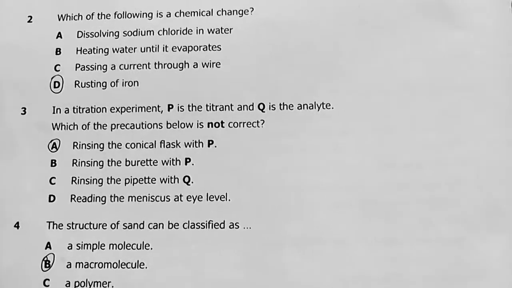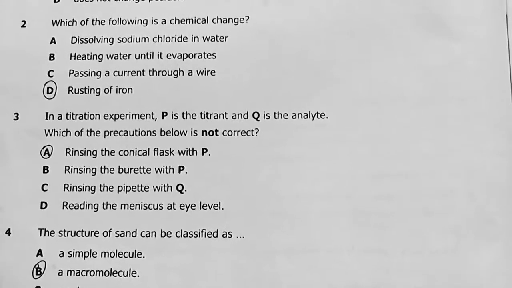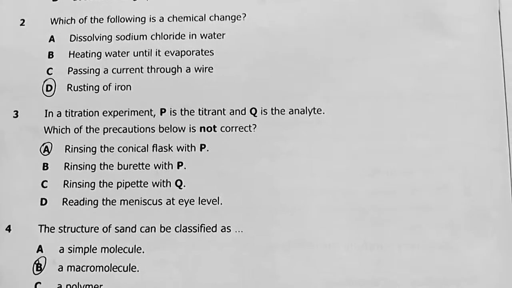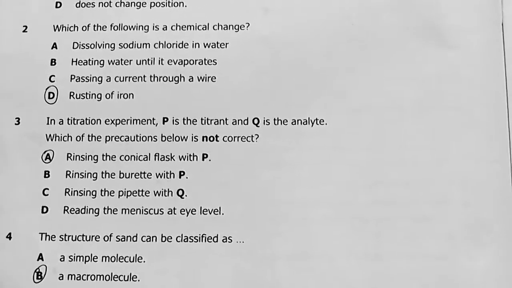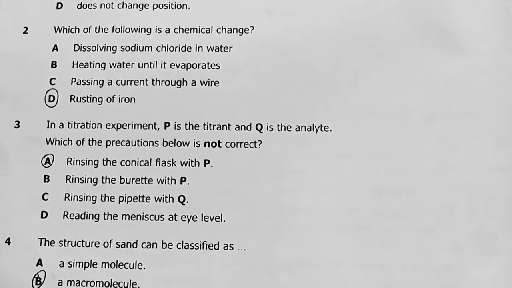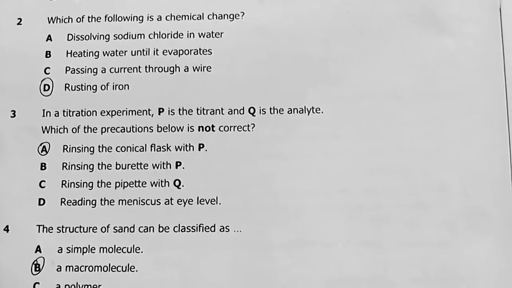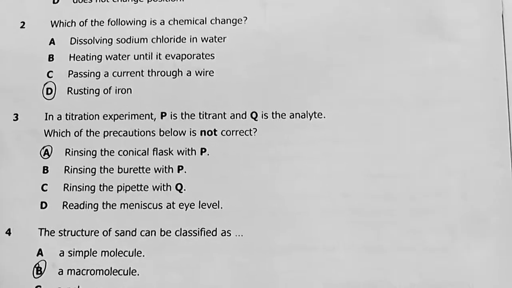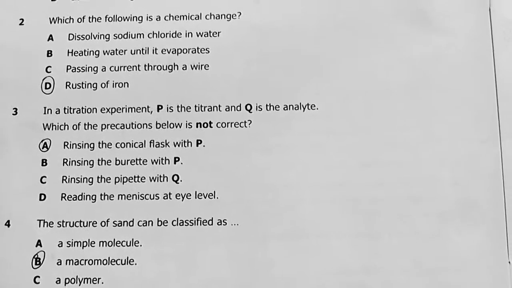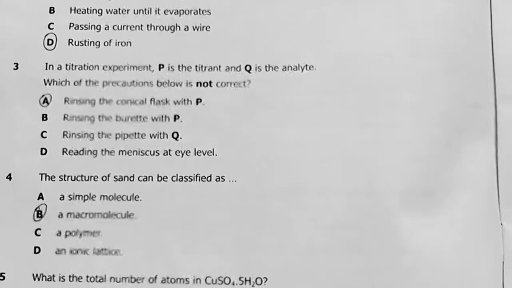Number 3, in a titration experiment, P is the titrant and Q is the analyte. Which of the precautions below is not correct? Rinsing the conical flask with P. The analyte is the one that is usually in the conical flask. Then the titrant is in the burette. So the answer there is A, because you cannot use what is in the burette to rinse the conical flask where you're going to put Q again. You contaminate it. Okay, so the answer is A.